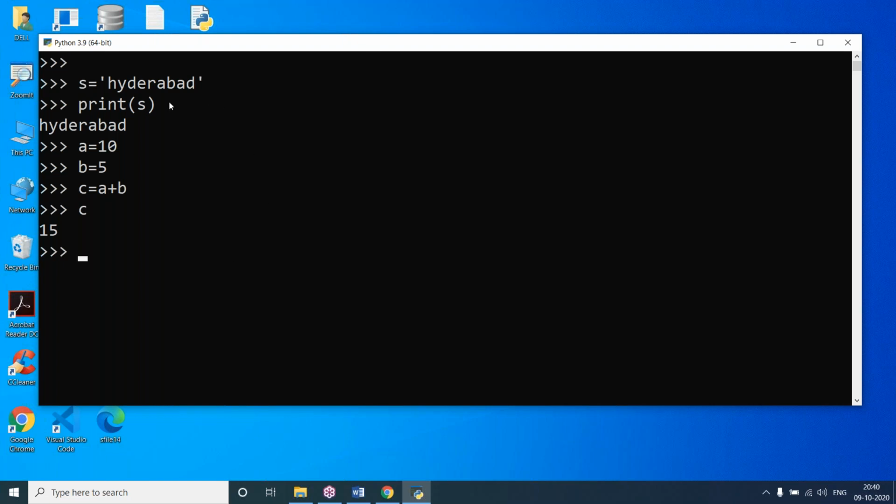And whatever we are typing here is not saved in a file. It is only temporary, just executing and closing the window. If I want to save these statements in a file and use them again, it is not possible. When I close this window, the statements are deleted, or when I clear the screen, there is a command to clear the screen, whatever values are there are deleted. Again, we cannot get them back. It is just temporary, executing and closing the window.